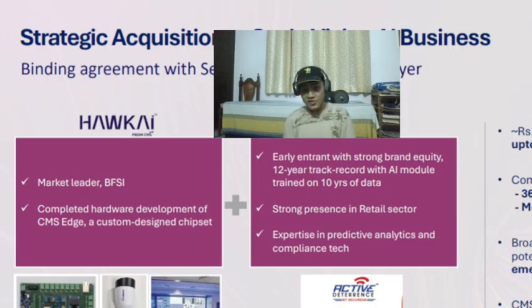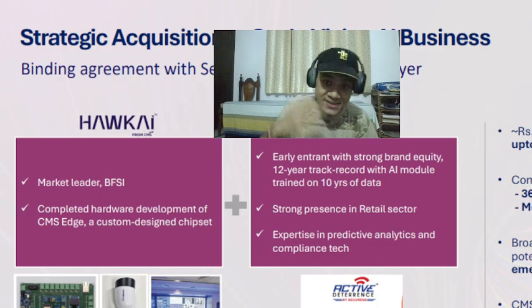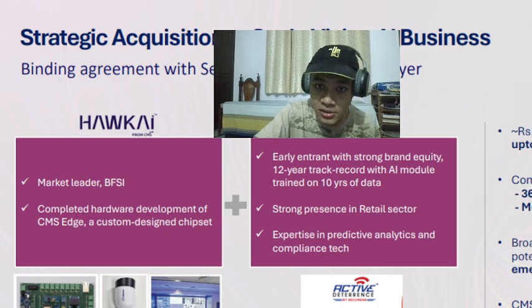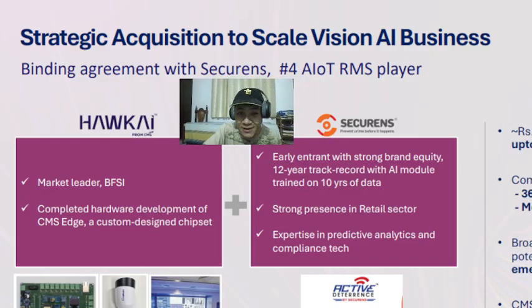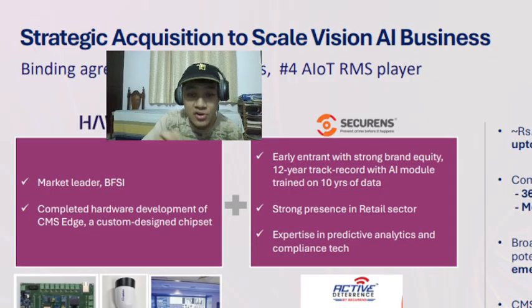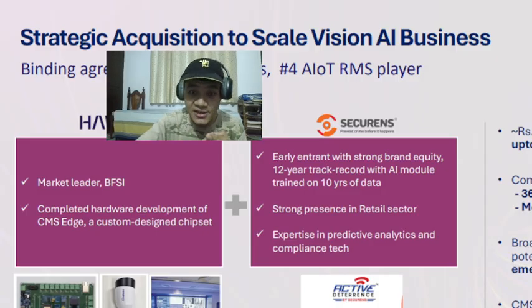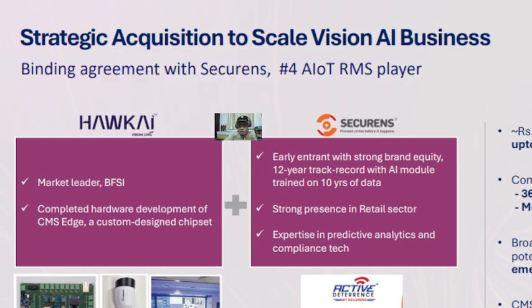So mixing AI with them so that they can send data and learn from data. So a big player there in AIoT RMS, risk management solutions, AI fraud detection, surveillance services, data and analytics, risk analytics services. All that, it's a big player in that. So Securance, they just bought it.